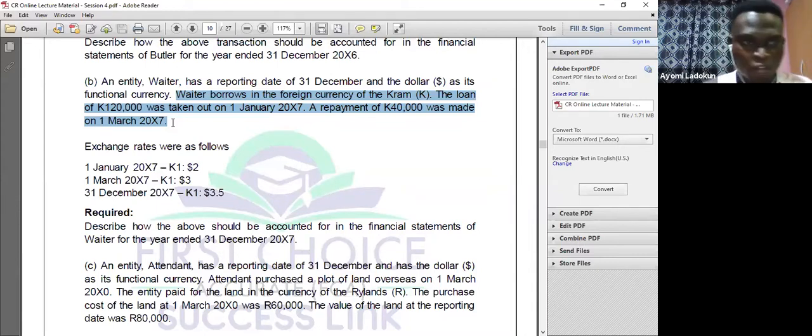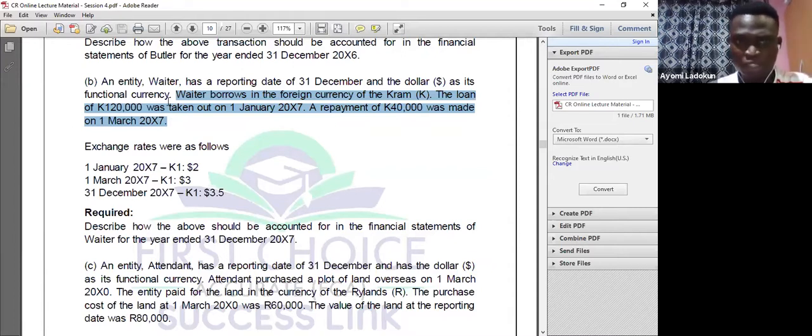The loan of 120,000 crown was taken out on 1st January 2007. A repayment of 40K crown was made on 1st January 2007. The exchange rate is as follows. Required: describe how the above should be accounted for in the financial statements of Waiter for the year ended 31st December 2007. So what does the examiner really want me to do here?